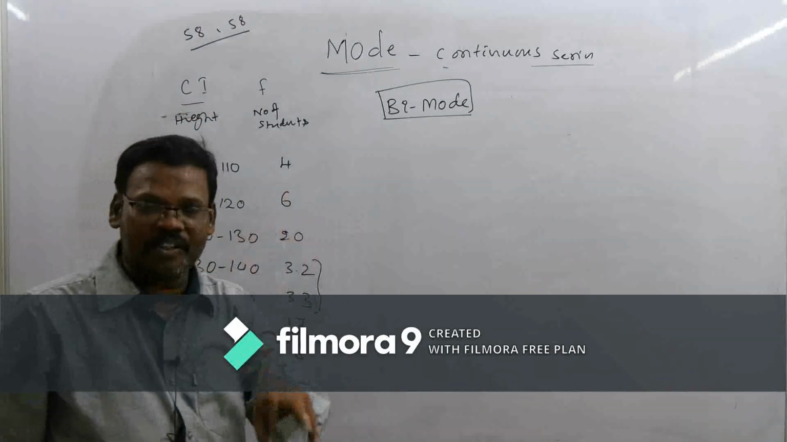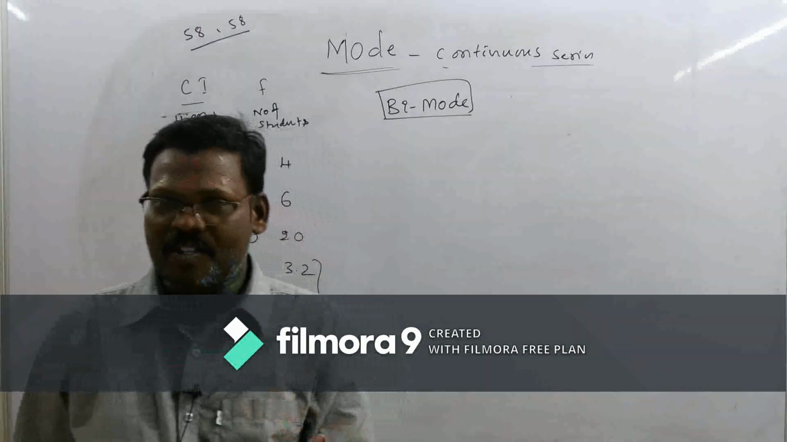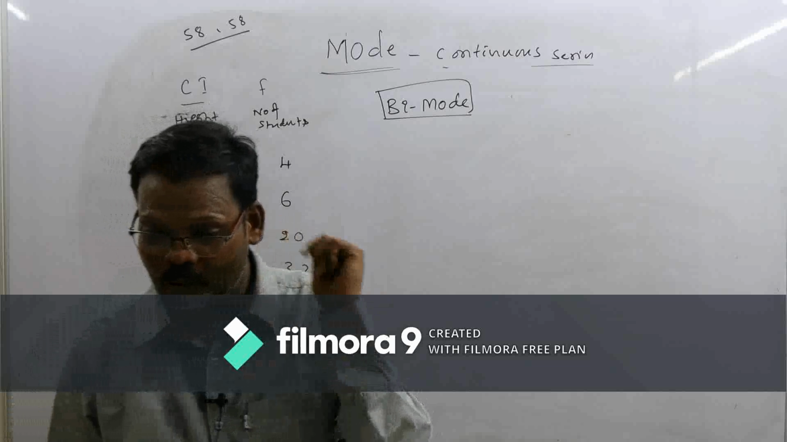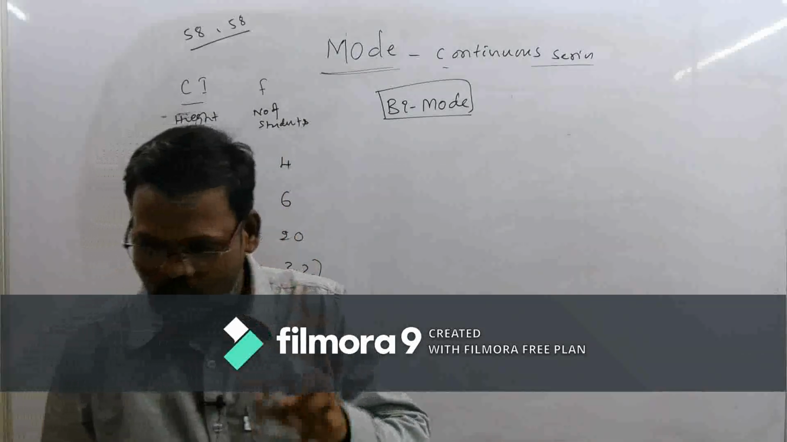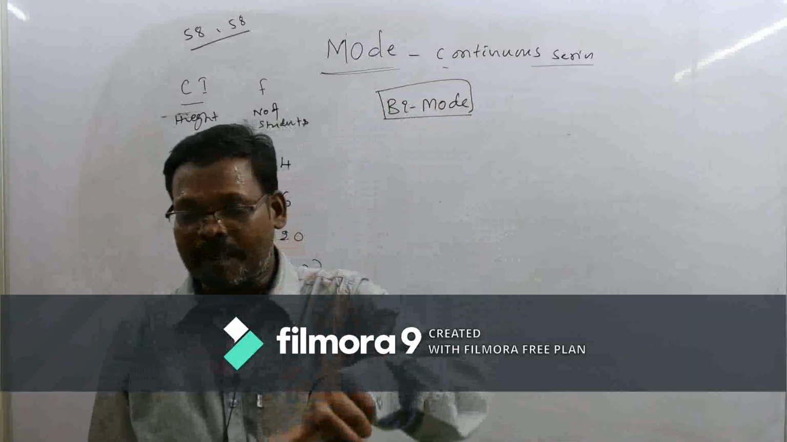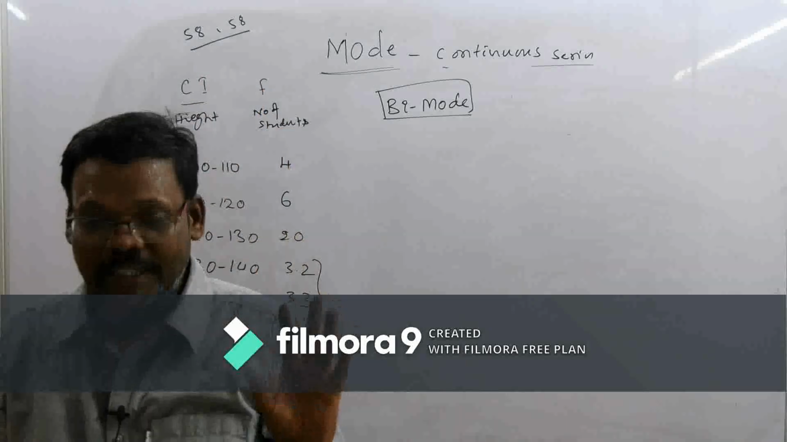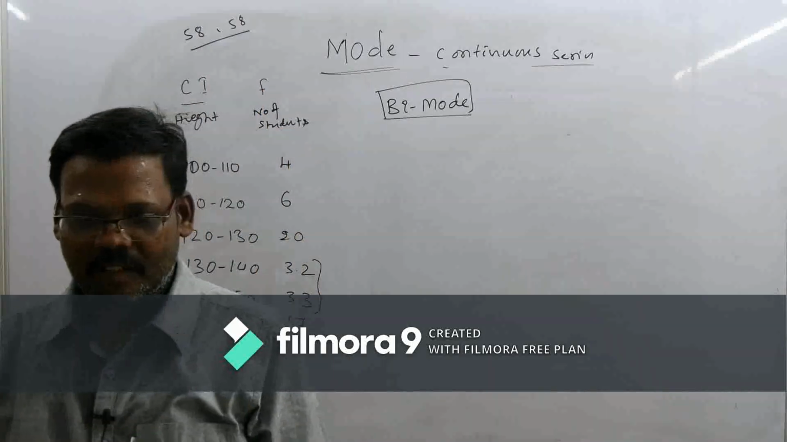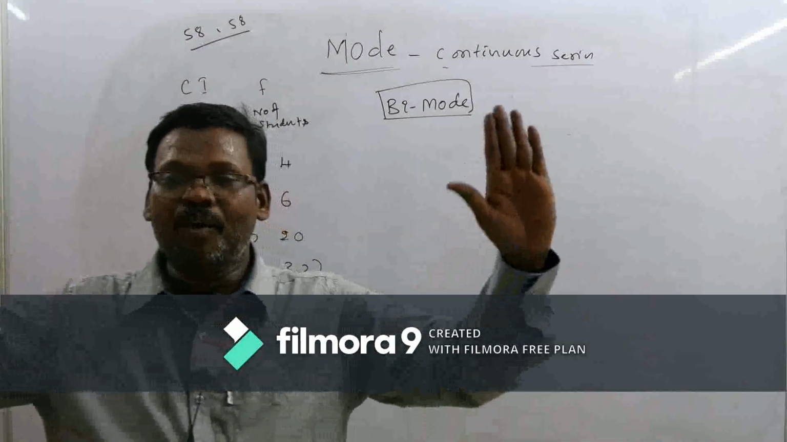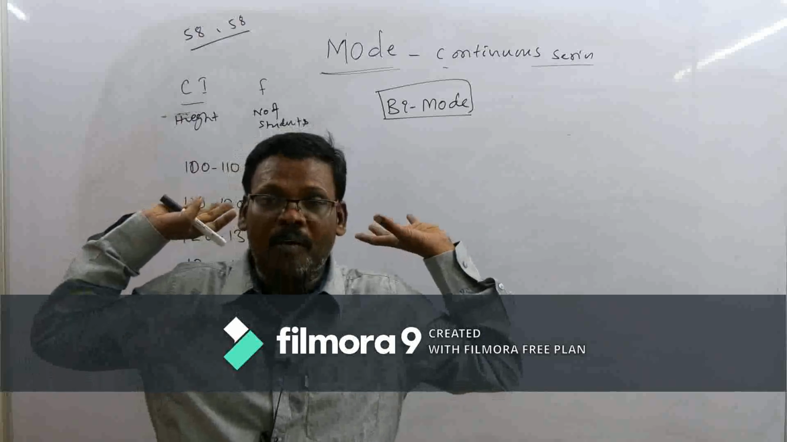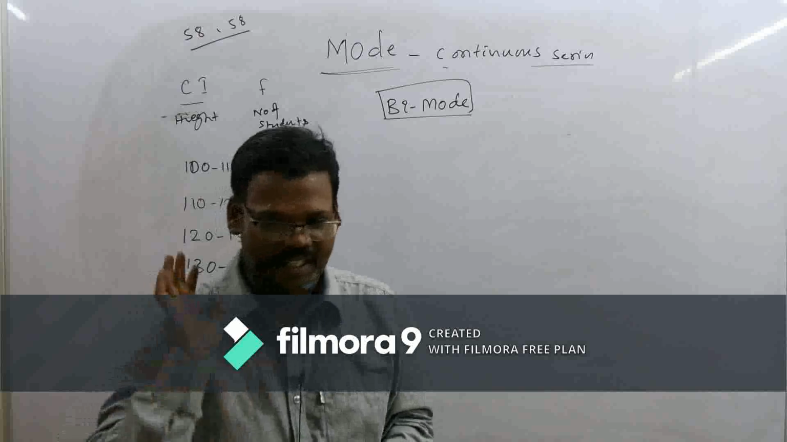Okay, if two values are representing the data, it may be called bimode. If three values are representing the data, it may be called trimode. If more than three values are representing the data, it may be called multimode. If no value is representing, it may be called null mode or zero mode. In these particular cases, we say that mode is not able to be defined. In general we come to the conclusion that mode cannot be defined.